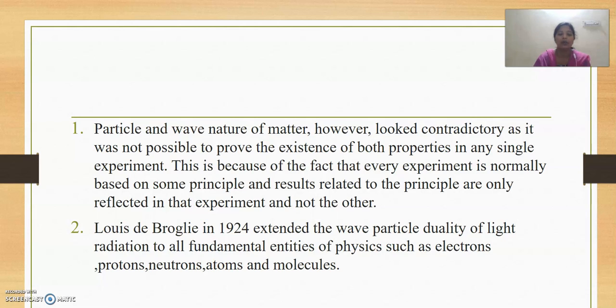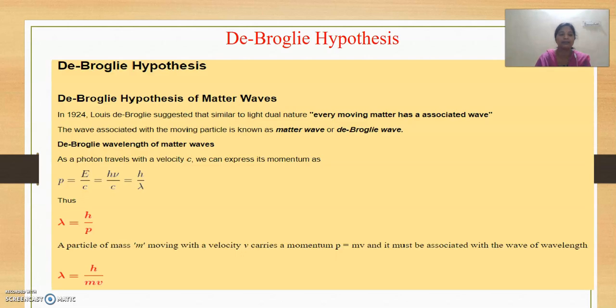So, Louis de Broglie in 1924 extended the wave-particle duality of light to all the fundamental entities of physics such as electrons, protons, neutrons, atoms and molecules. He made a bold proposal that the correspondence between wave and particle should not be confined to electromagnetic radiation, but should be valid for material particles too. Now this is the equation for the de Broglie hypothesis. A wave associated with a moving particle is called a matter wave or de Broglie wave.